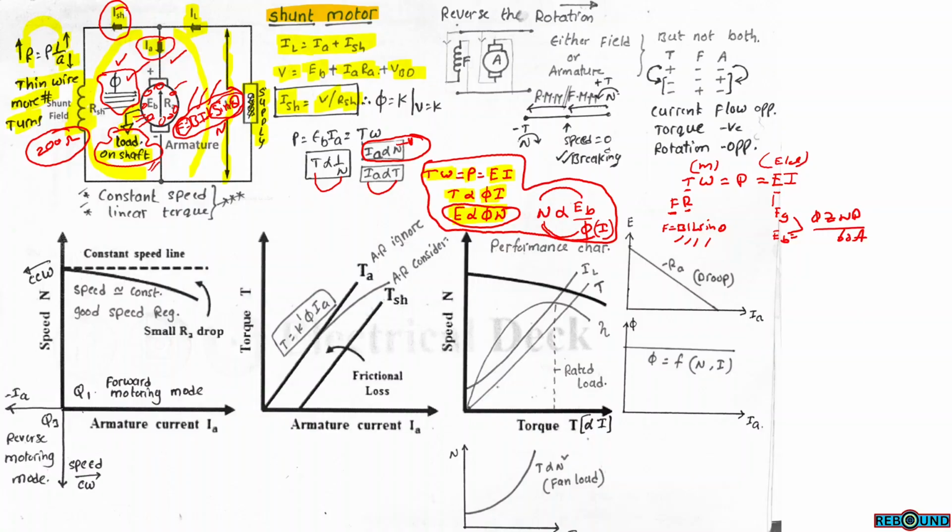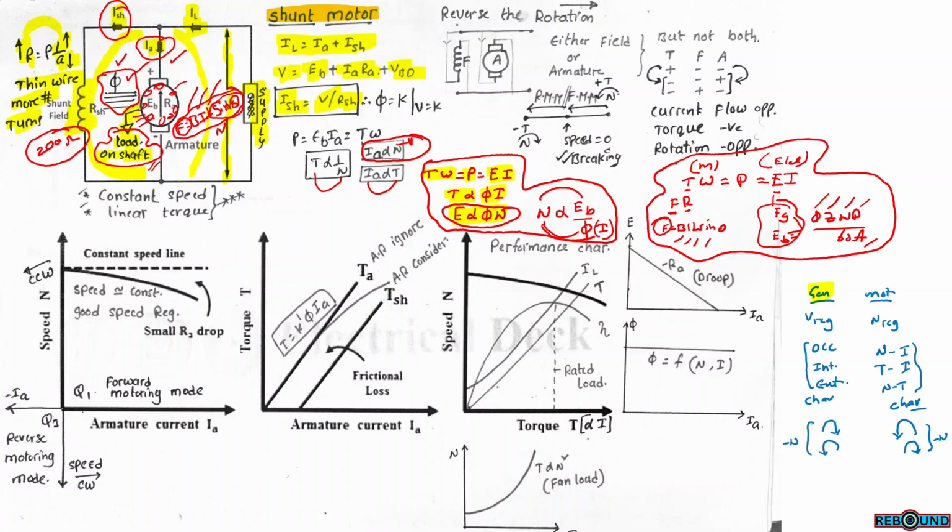So voltage will be developed or back EMF will be present only when flux is there. Here Z is total number of armature conductors, N is speed of the armature, P is total number of poles, and A is total number of winding parallel paths. So these are the relations and correlations between DC machine with reference to stator and rotor, with reference to force, and with reference to voltage development or back EMF.